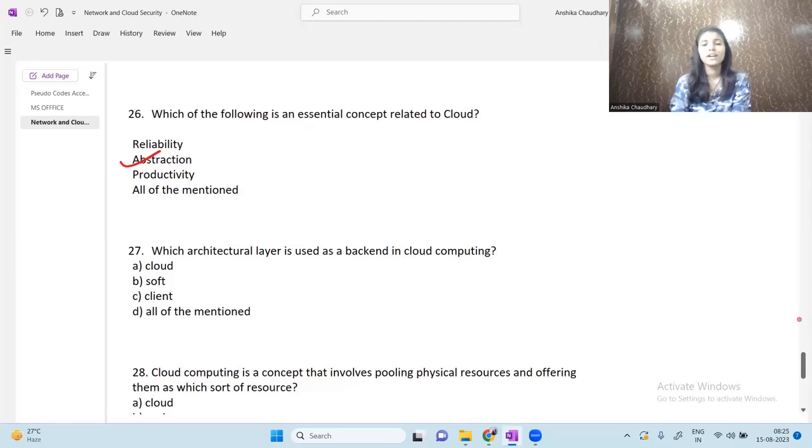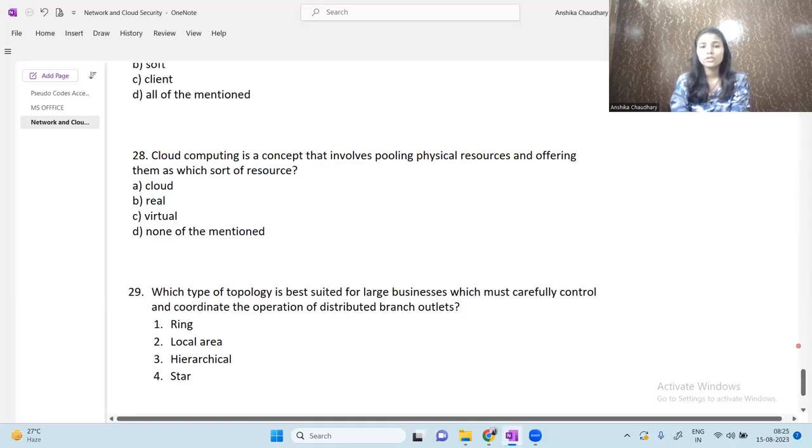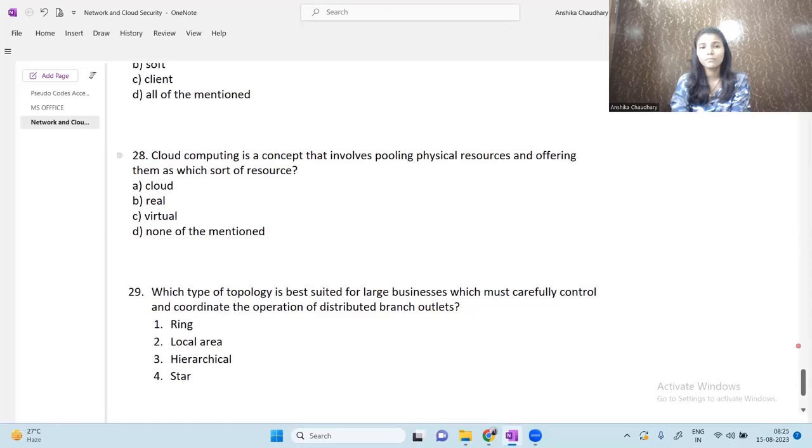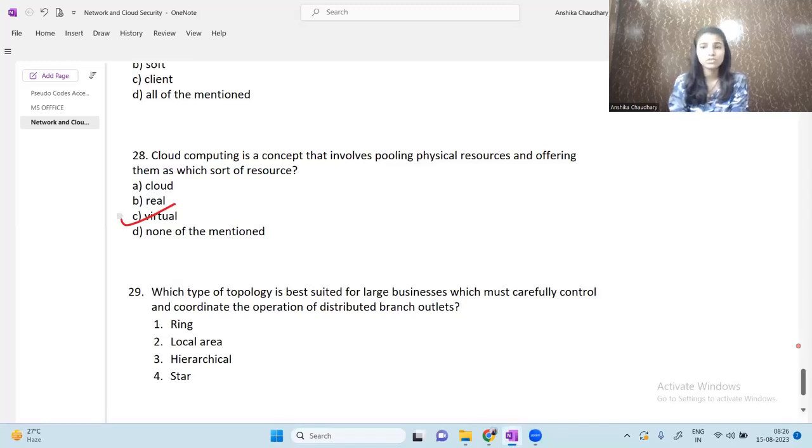Moving on to the next question. Next question is: which architectural layer is used as a backend in cloud computing? So clouds are the layers which are used as a backend in cloud computing. Moving on to the next question. Next question is: cloud computing is a concept that involves pooling physical resources and offering them as which sort of resources? So I think virtual. Let me check. Okay, yes, it is virtual. So virtual sort of resources.